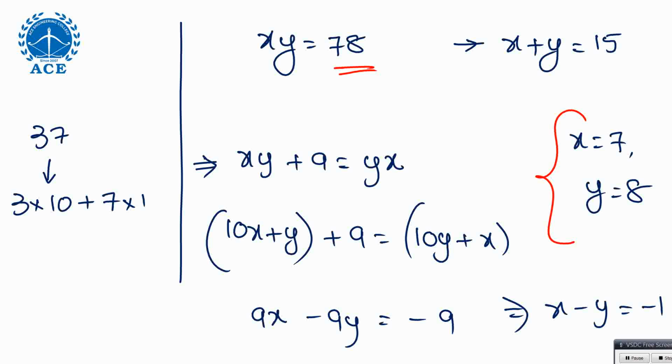See, the same question they may change next time. If the sum of those two should be equal to 7, then the answer should be 34. 34 plus 9 is 43. The sum of those two should be 7. Okay, so you have to think.